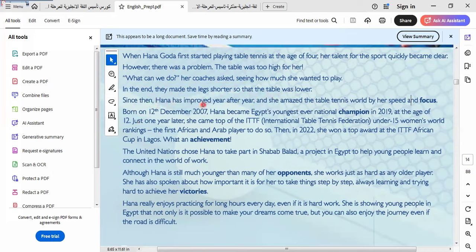Since then, Hannah has improved year after year. She amazed the table tennis world by her speed and focus. Born on 12th December 2007, Hannah became Egypt's youngest ever national champion in 2019 at the age of 12. Just one year later, she came top of the international table.